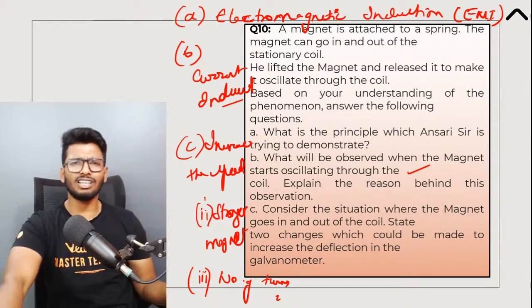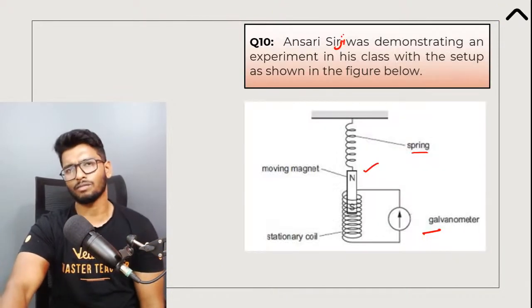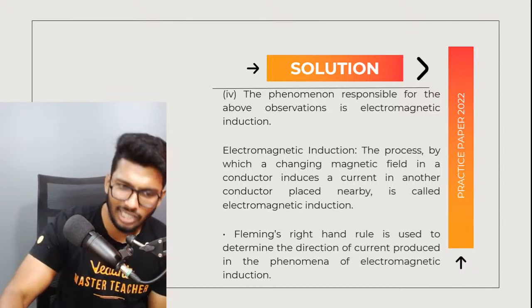So any of these three things can happen or can be changed in order to increase the deflection in the coil. All right, so that marks the end of today's session, guys.